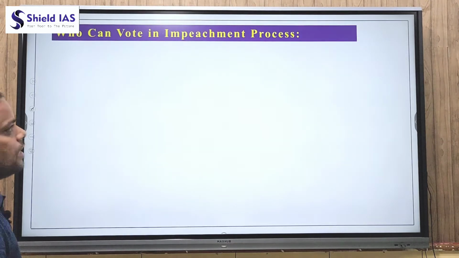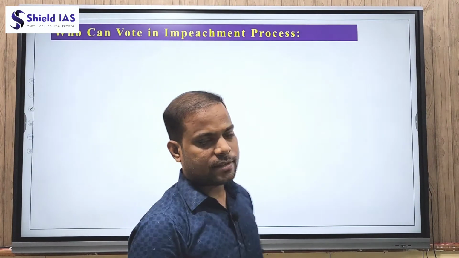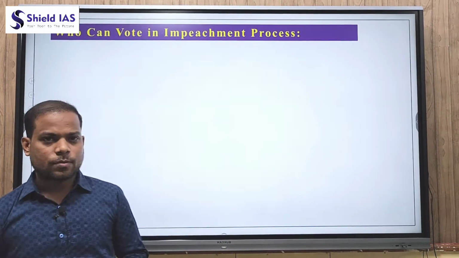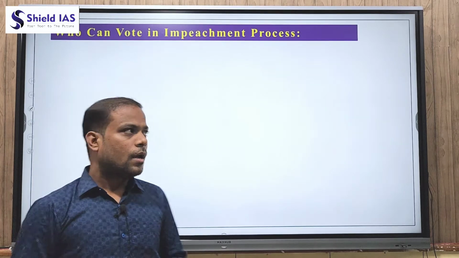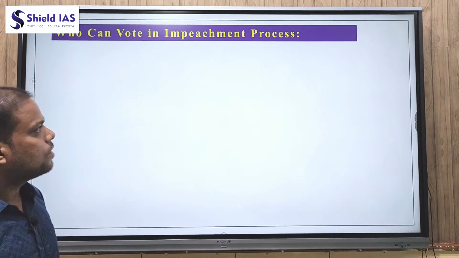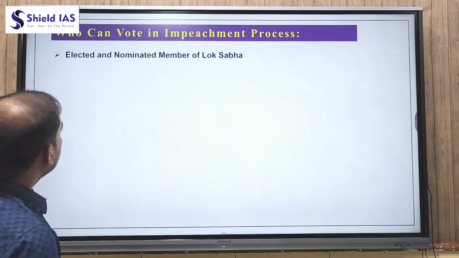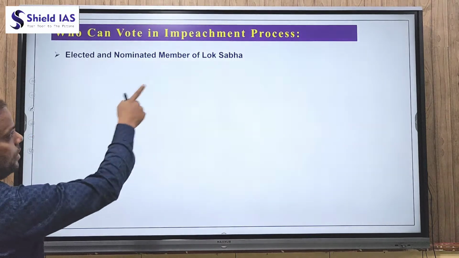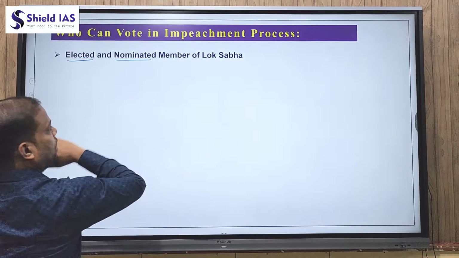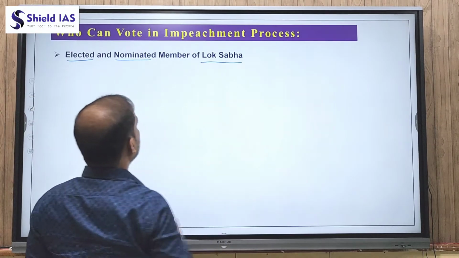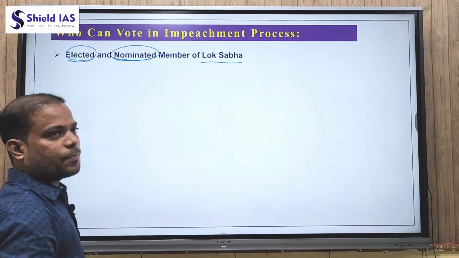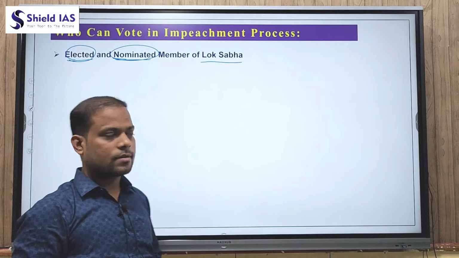Now, who can vote in the impeachment process? As you have seen, in the election of a President, the elected members of both Houses of Parliament, meaning Lok Sabha and Rajya Sabha, and the elected members of state legislative assemblies participate in the election process. But in case of impeachment, the elected and nominated members of Lok Sabha, remember, both elected and nominated members of Lok Sabha participate in the impeachment process.